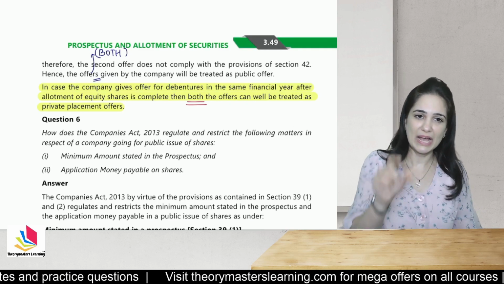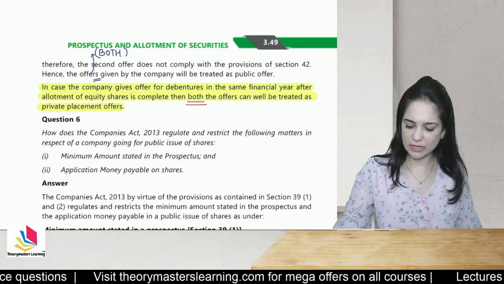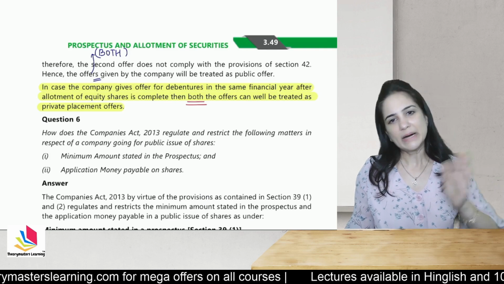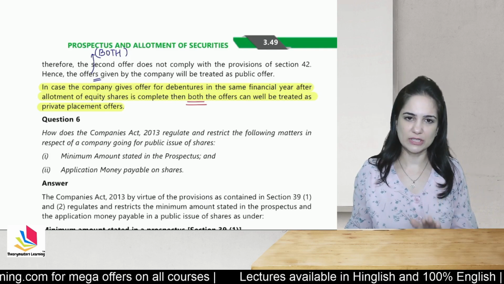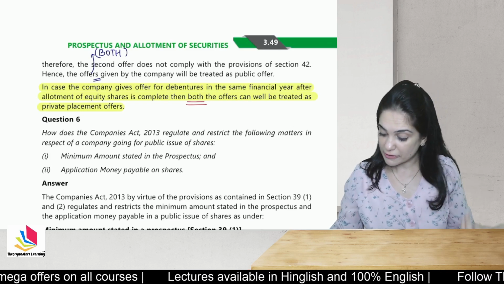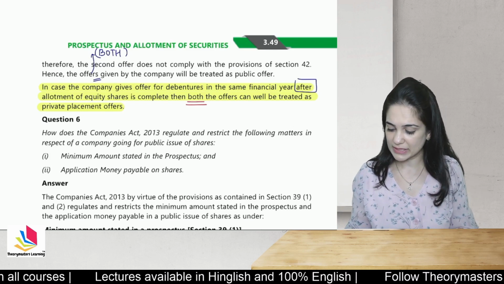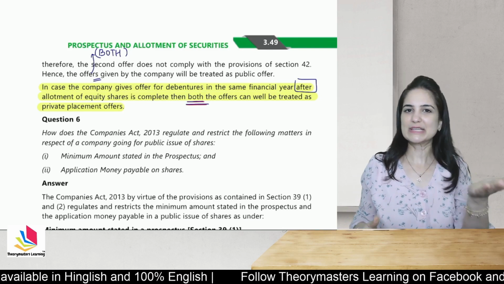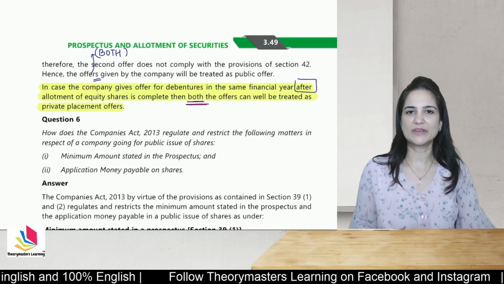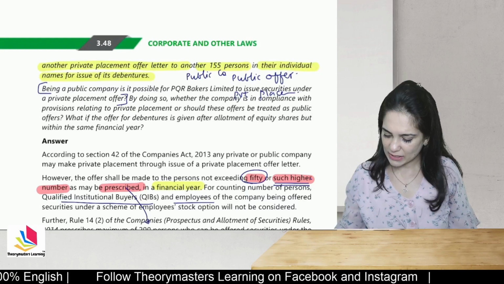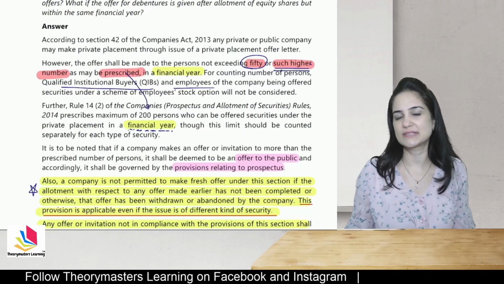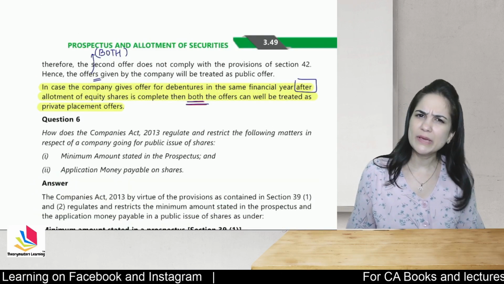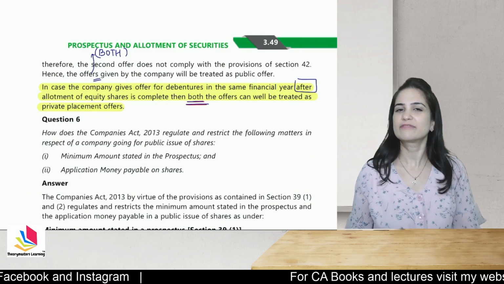But no, as per the provisions and the wording, both the offers will be treated as public offers. But if the company gives an offer for the debentures in the same financial year after the allotment is complete, then both will be treated as private placement. So if one is complying with the provisions and the other is not, then both will be treated as public offers. Many students had confusion first in these limits, whether we should consider 50 or 200. Then their second confusion was, will both be considered as public offers or just one? So here I have clarified their confusion.